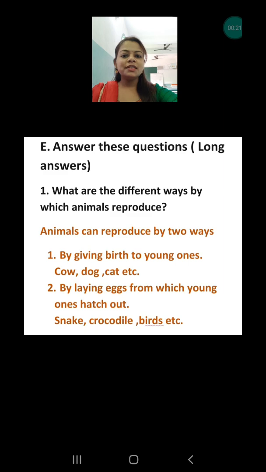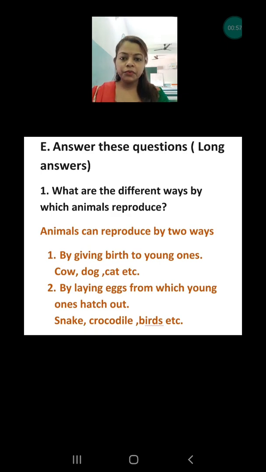The first question is asking, what are the different ways by which animals reproduce? Again and again I have explained that reproduction is the process in which they produce new ones or young ones of their own kind, and this can be done by two processes. First, by giving birth to young ones that look exactly the same as their parents, and second, by laying eggs from which the young ones hatch out when they are completely grown inside the egg.